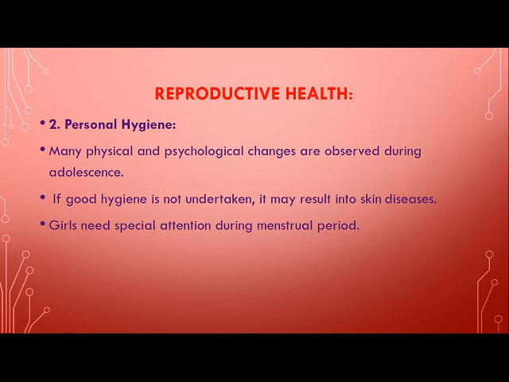Second is personal hygiene. Personal hygiene includes many factors. Many children, they don't have a habit of keeping their nails clean. Some they don't brush properly. Some don't comb their hair properly. Some don't dress up properly. Sometimes shirt is out. Sometimes pant is going somewhere else. Okay? So you must take care of your personal hygiene.